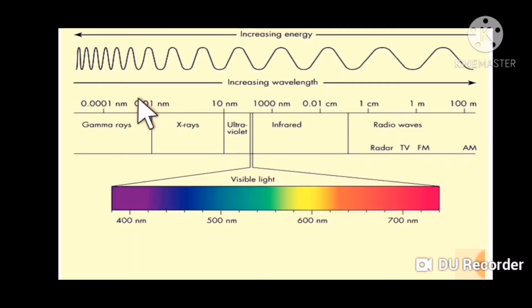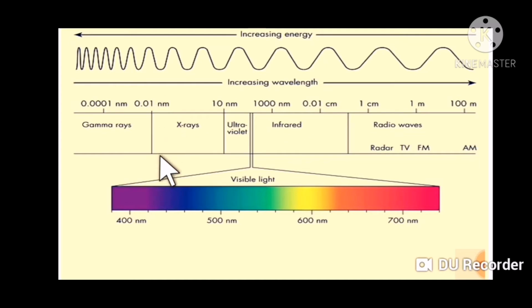So everybody knows this is the electromagnetic spectrum. The X-rays come after the gamma rays and have a wavelength range of 0.01 nanometer to 10 nanometer. So in this region we get soft as well as hard X-rays.